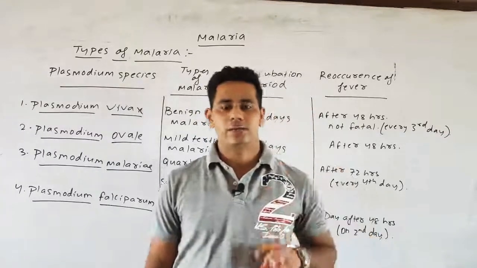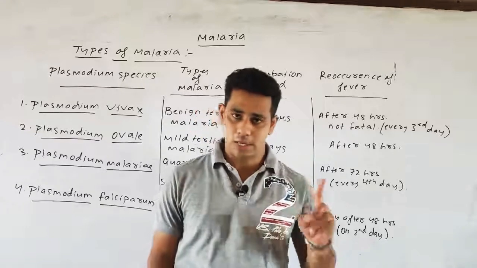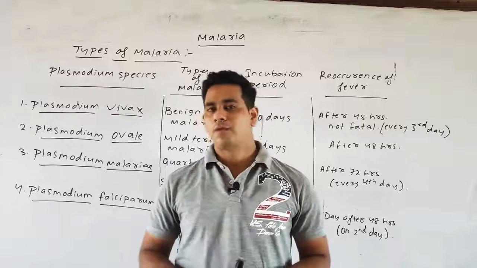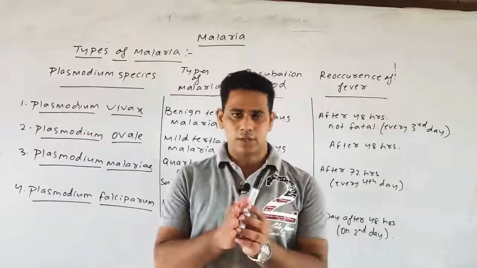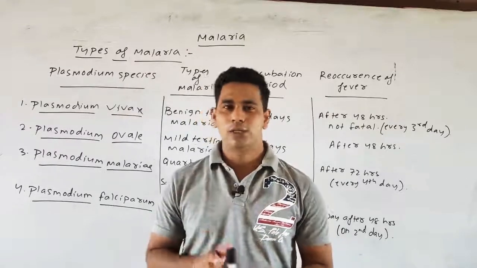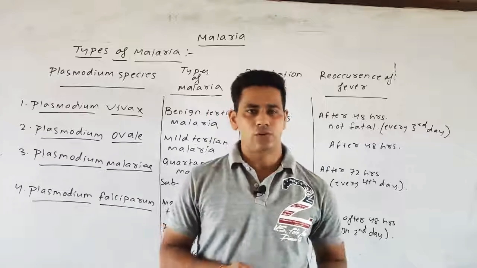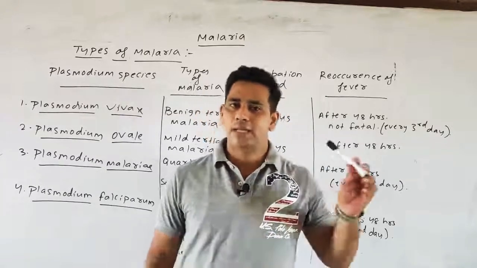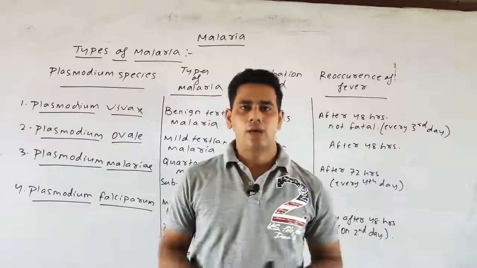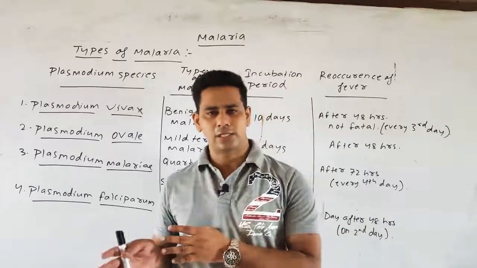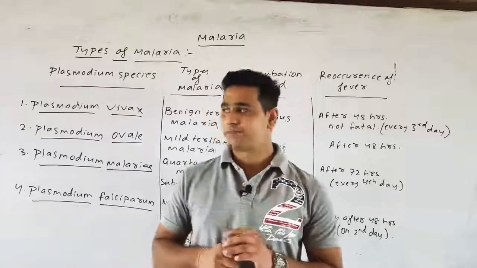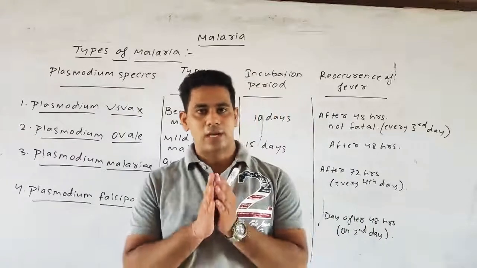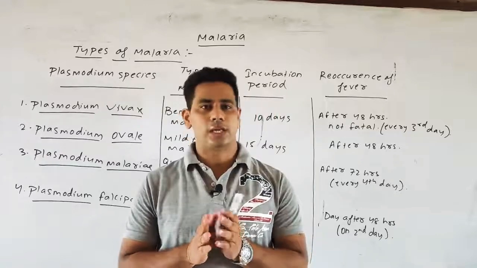Further, schizogony is divided into two types: hepatic schizogony and erythrocytic schizogony. The hepatic schizogony is further divided into two types: pre-erythrocytic schizogony and exoerythrocytic schizogony. Hepatic schizogony takes place in the liver cell, whereas erythrocytic schizogony takes place in the red blood cell. Up to this much, up to the life cycle of malaria, we have discussed in our previous class.